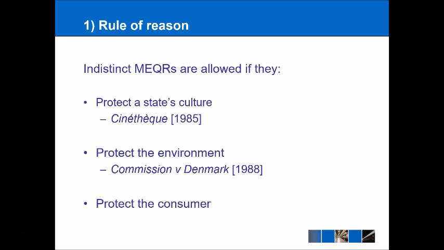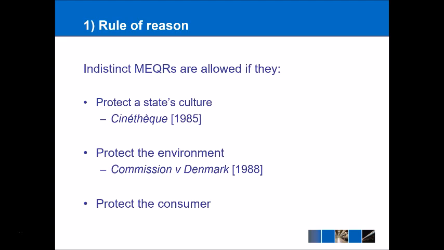Now, because this measure applied both to domestic goods, in other words, films that were produced in France, as well as to imported goods, films that might have been made in Germany or the UK, it applied to all films from across the world, in fact. This was an indistinct MEQR.